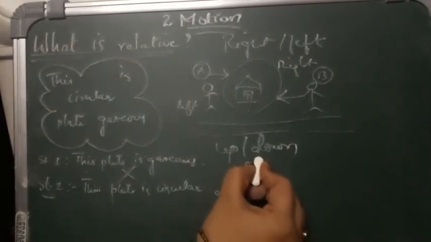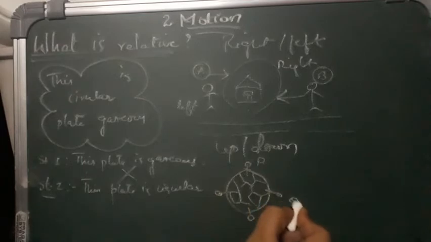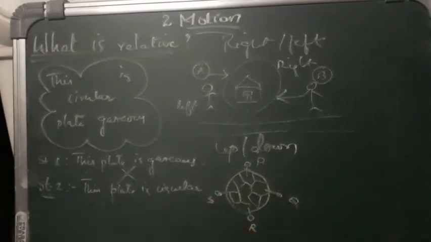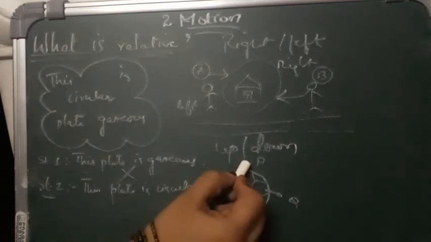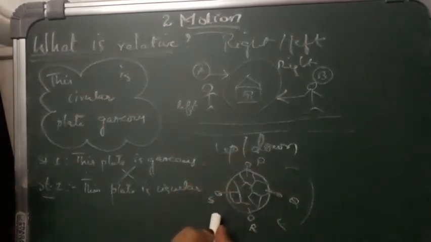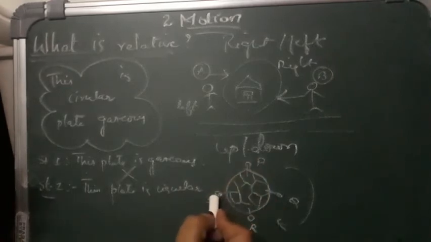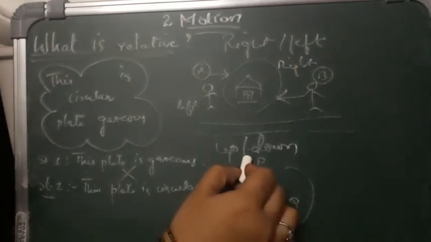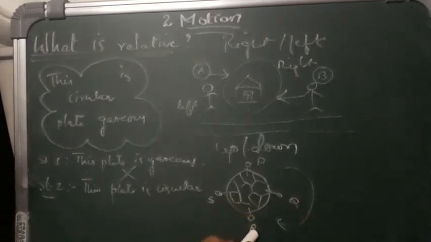Now I am marking these pins as P, Q, R, S. According to R, you can say that P exists up and R exists down. If you change the position again, and S comes up, you will see that S is up, and Q is down. So similarly, depending on the position, it depends on the observer where it is up and which is down.